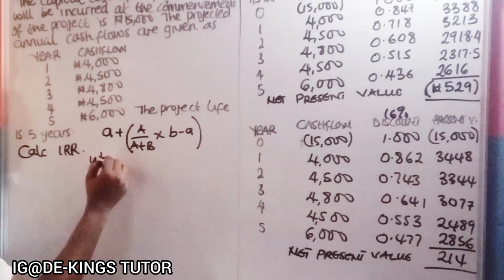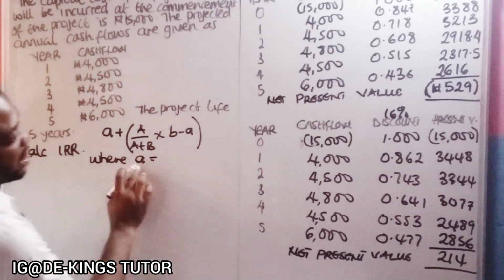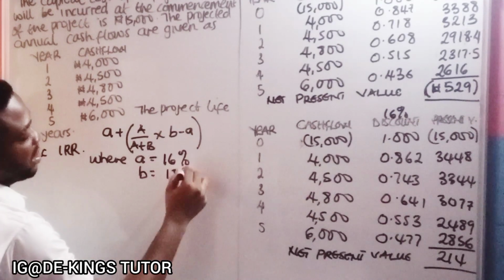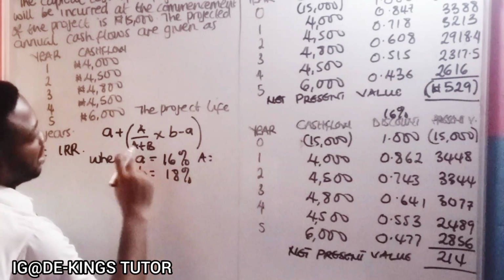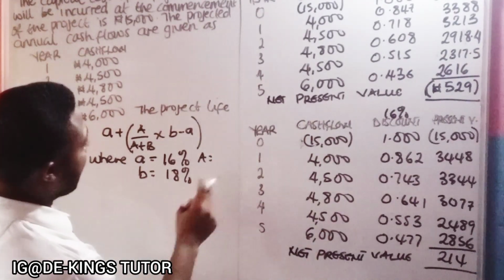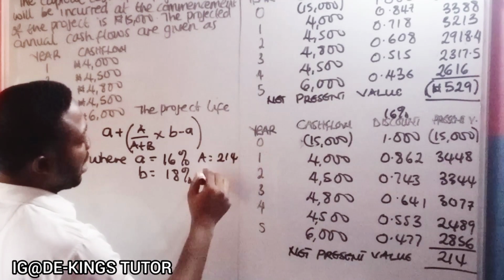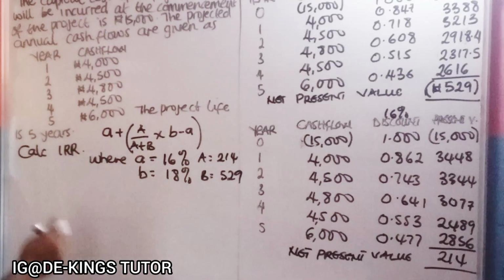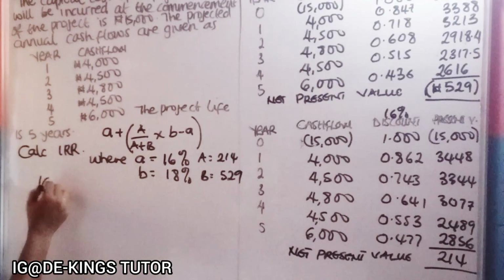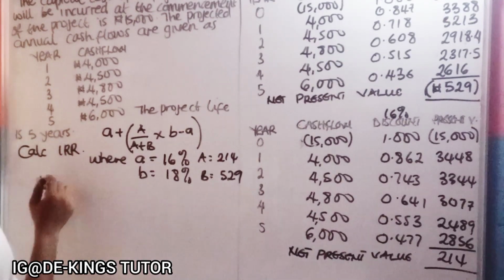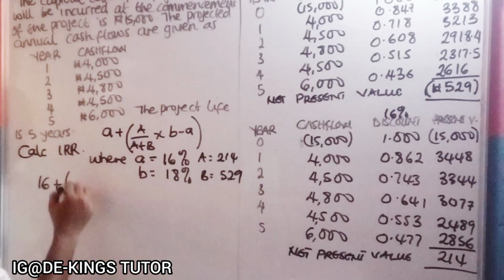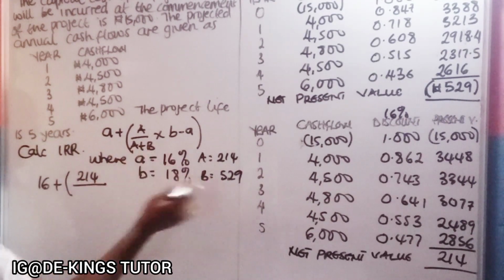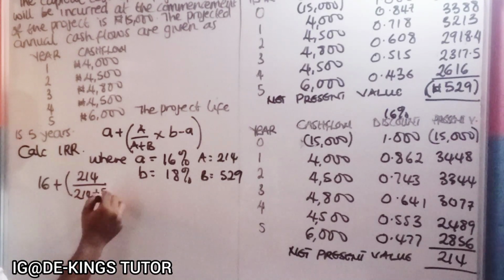Okay, so let's substitute. Our small a is 16%, our small b is 18%, our capital A is 214 and our capital B is 529. So we have 16 plus bracket opens, 214 over 214 plus 529.